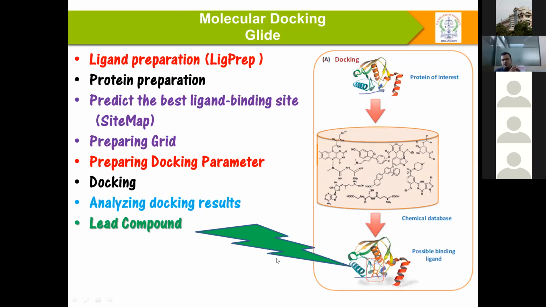Analyzing the docking results plays an important role in selecting the target and the complex. Once you have selected it, that could be your lead molecule. On the left-hand side I have shown, I have selected one target, one protein or one inhibitor. Then I have multiple inhibitors, or you can take them from target PDBs, the ZINC database, PubChem.